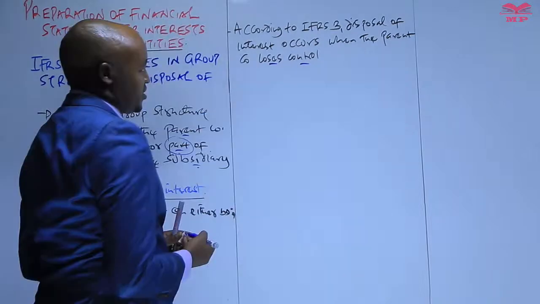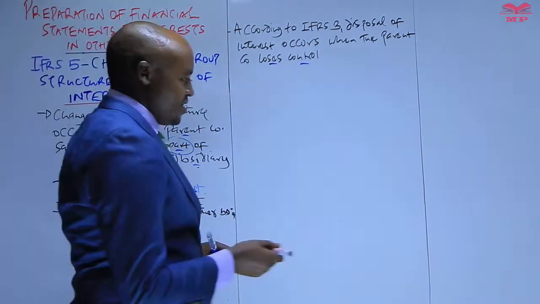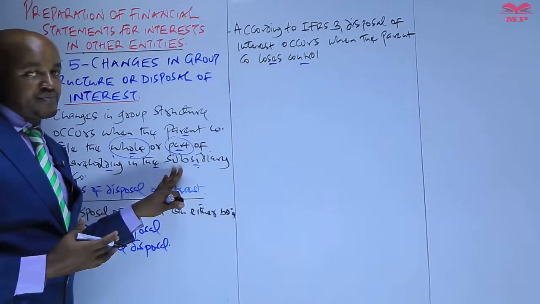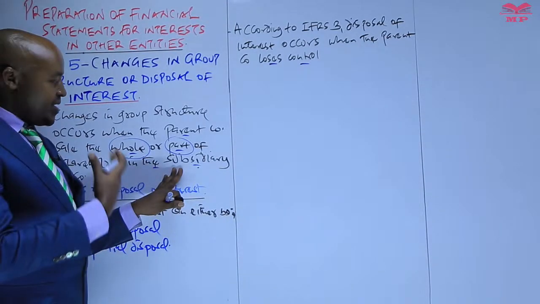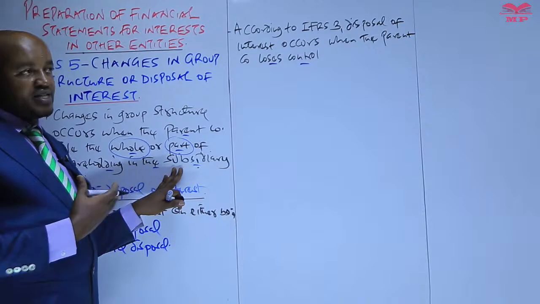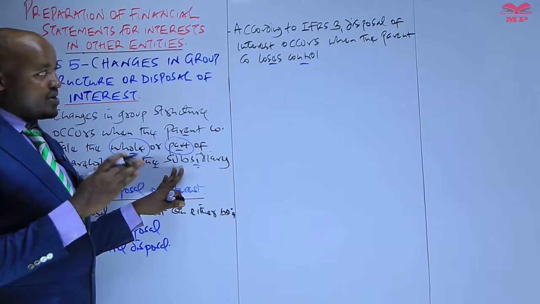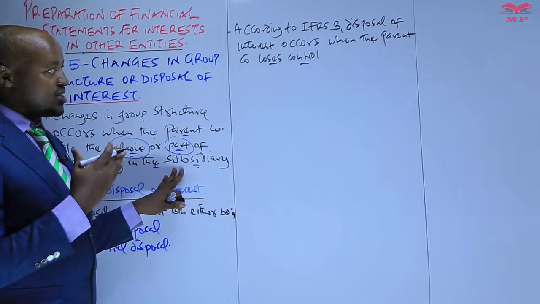So basically what that means is that the shares now retained by the parent company in the subsidiary will be less than 51%, after the parent company sells some of the shares. So that is the time the disposal takes place.